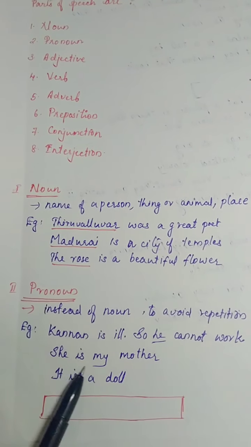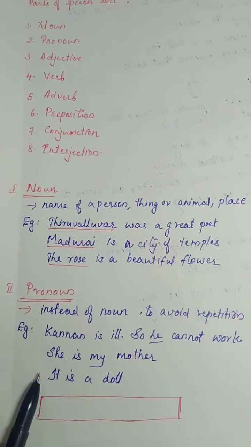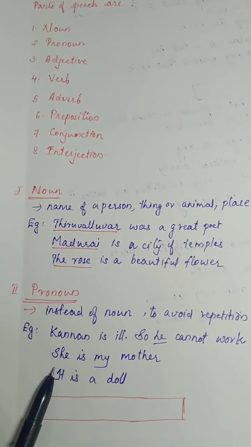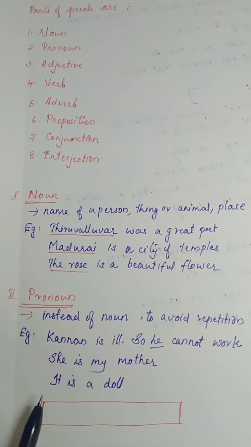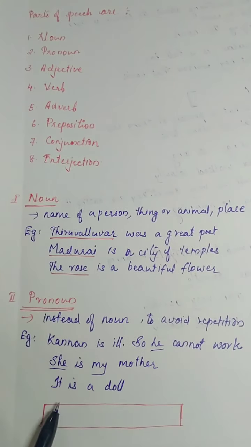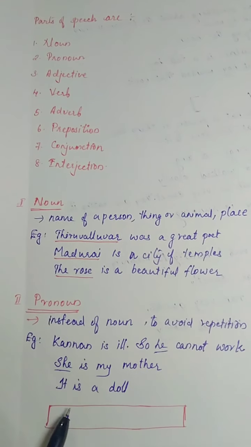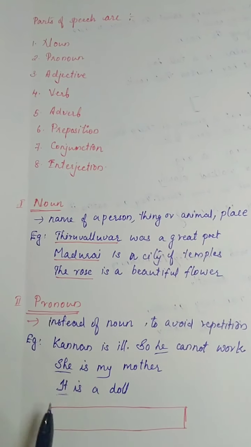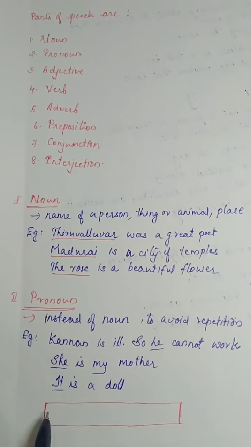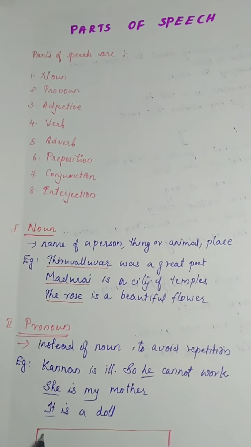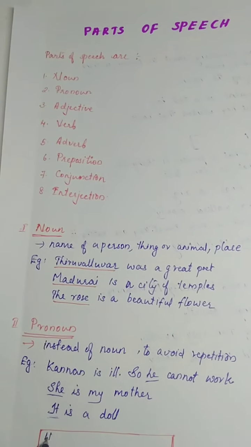Second example, she is my mother. Can you tell which is the pronoun of this sentence? She is my mother. She. It is a doll. So here it. So we can tell which are the words we can call as pronoun.